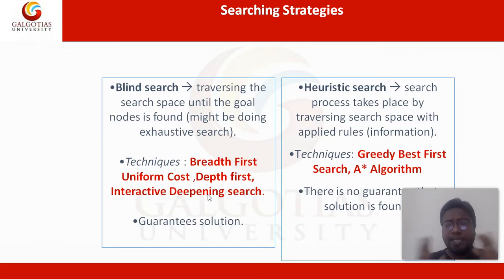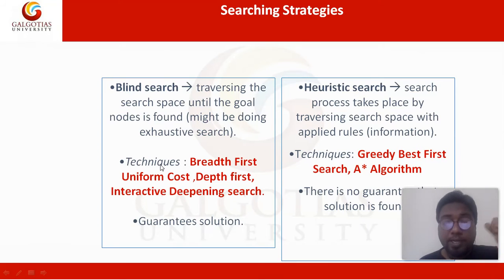So there are basically two types of searching strategies: blind search and heuristic search. Blind search means traversing the search space until the goal node is found, might be doing an exhaustive search. You are going to visit every restaurant in a blind way, but you will end up finding one particular best restaurant.